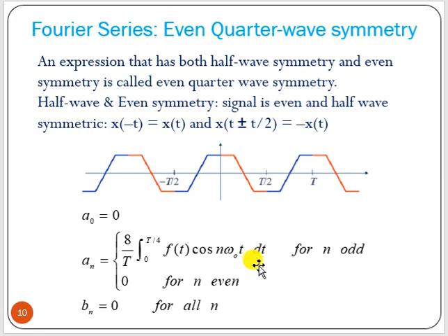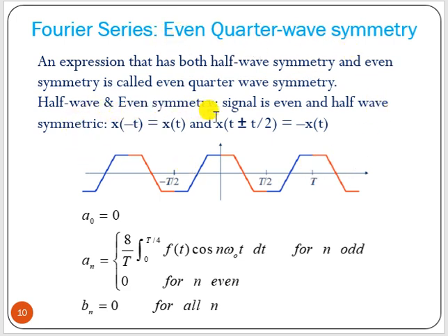Now a waveform that has both half wave symmetry and even symmetry is called even quarter wave symmetry. So quarter wave symmetry is either even quarter wave symmetry or odd quarter wave symmetry. Quarter wave symmetry is always half wave symmetry, and it can be even or odd.